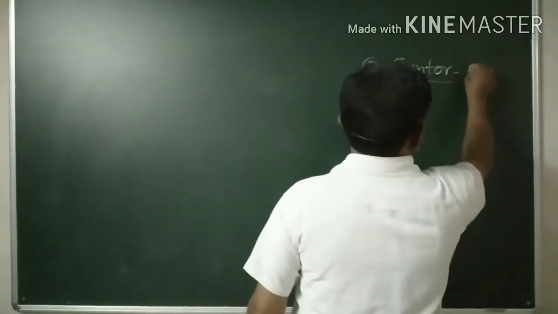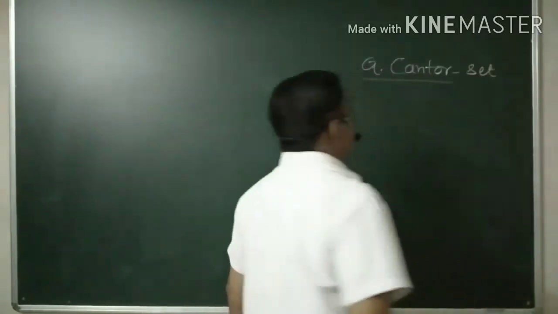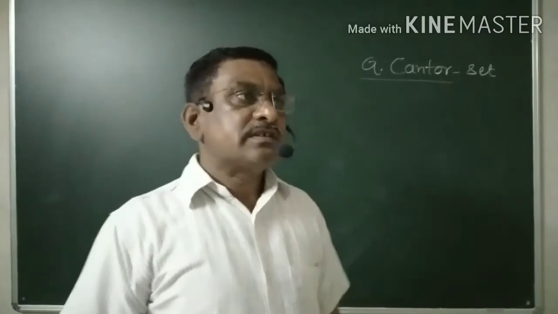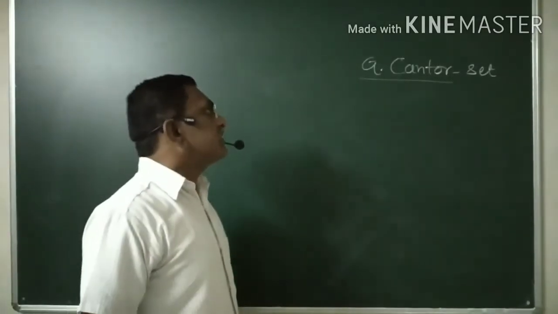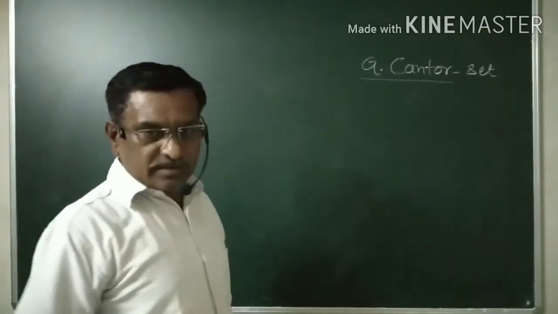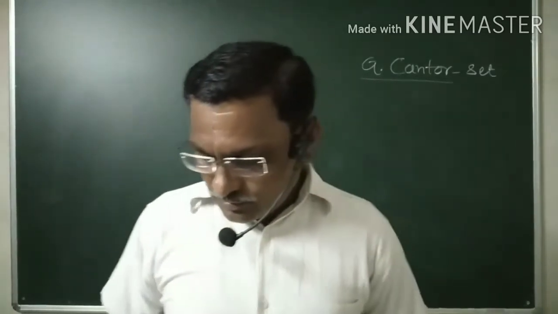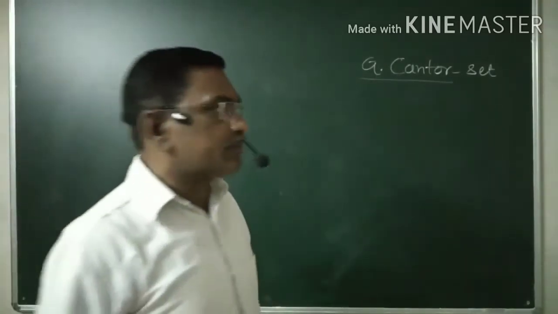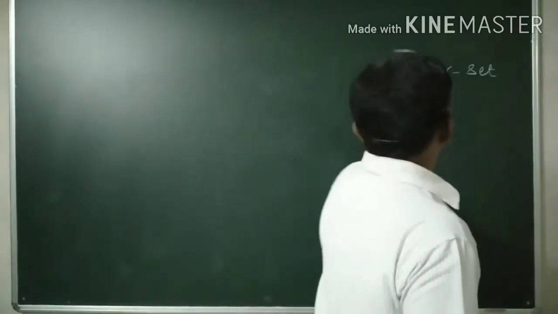This is the inventor of set, and therefore sometimes set is known as Cantor set. Now let us go for the next point after this one.